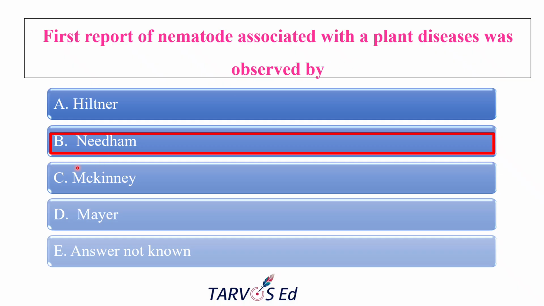Okay. And Hiltner is not relevant to this question because he is known for work on the rhizosphere and root nodule bacteria, not on nematodes. McKinney again contributed on diseases like wheat stem rust and viral diseases. Mayer means Adolf Mayer, who worked on tobacco mosaic disease. It is related to virology and plant pathology. So the correct answer is Needham.